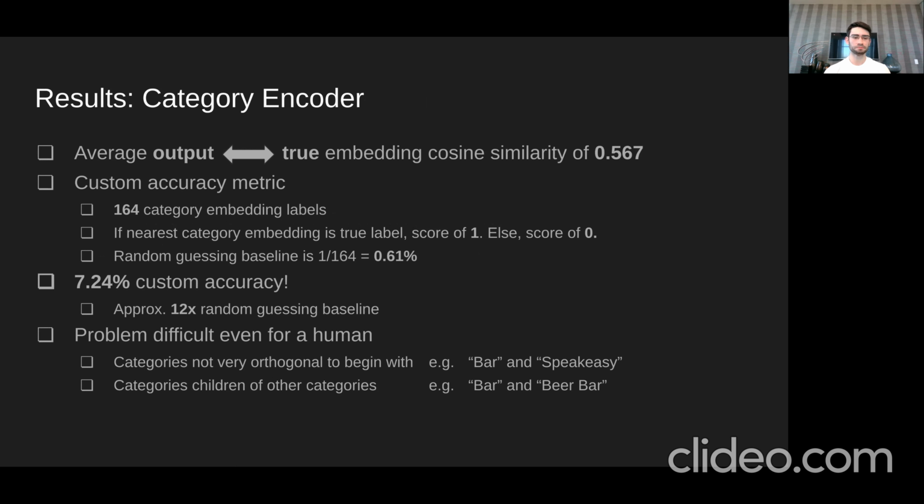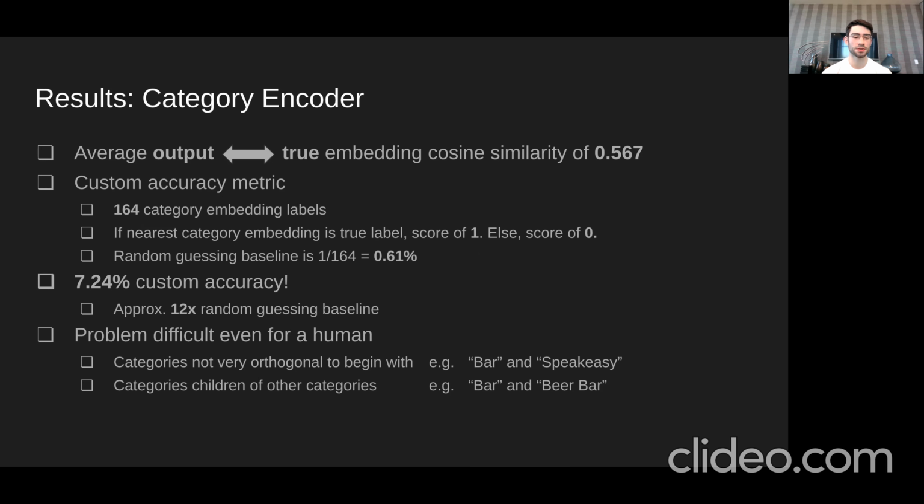Now, to get a more intuitive metric, I also made a custom accuracy function that I trained with in Keras. There are 164 different category embedding labels in the training set. So this is how the accuracy metric works. If the nearest category embedding to the output embedding of the model is actually the true embedding label, then score it with a 1, else score it a 0. So this means that we have a random guessing baseline of 1 in 164, or 0.61% of the time. So if our model has an accuracy around there, it's not doing much. However, the model has an accuracy of 7.24%.